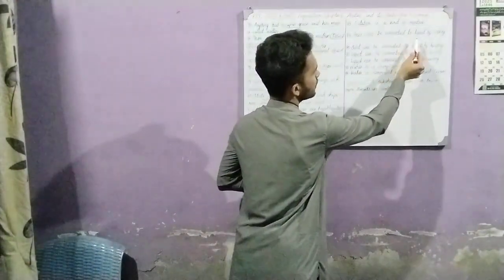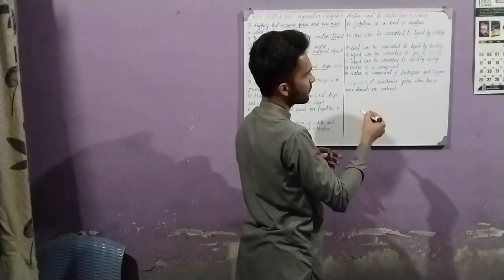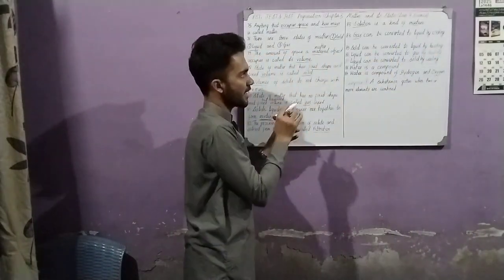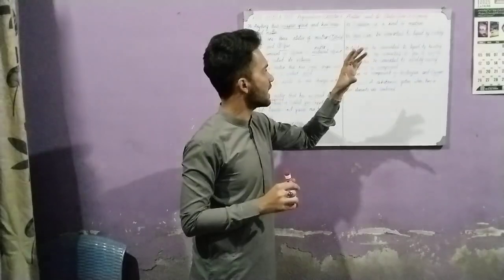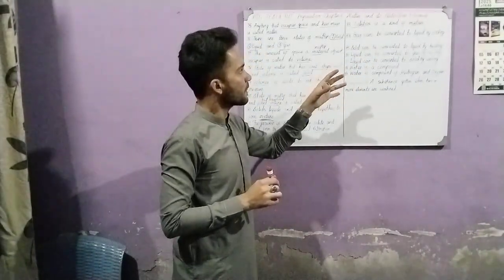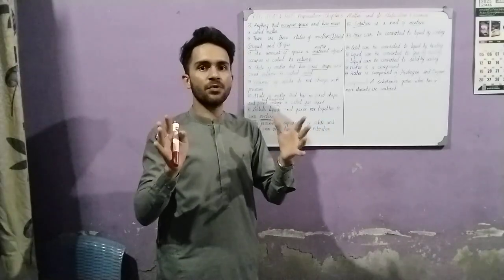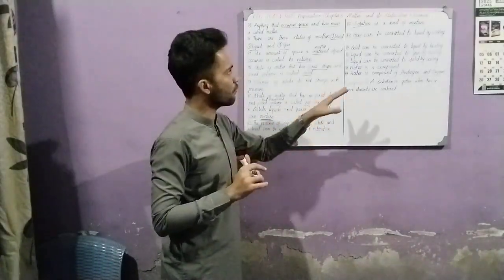Gas can be converted to liquid by cooling. When we have a gas, then we can convert it. If we cool it, then it would turn into a liquid. Here we would have an example, like for instance, we have a gas of any kind. Then we cool it and it becomes liquid. See, for example, the example of water. Usually the example of water is given.